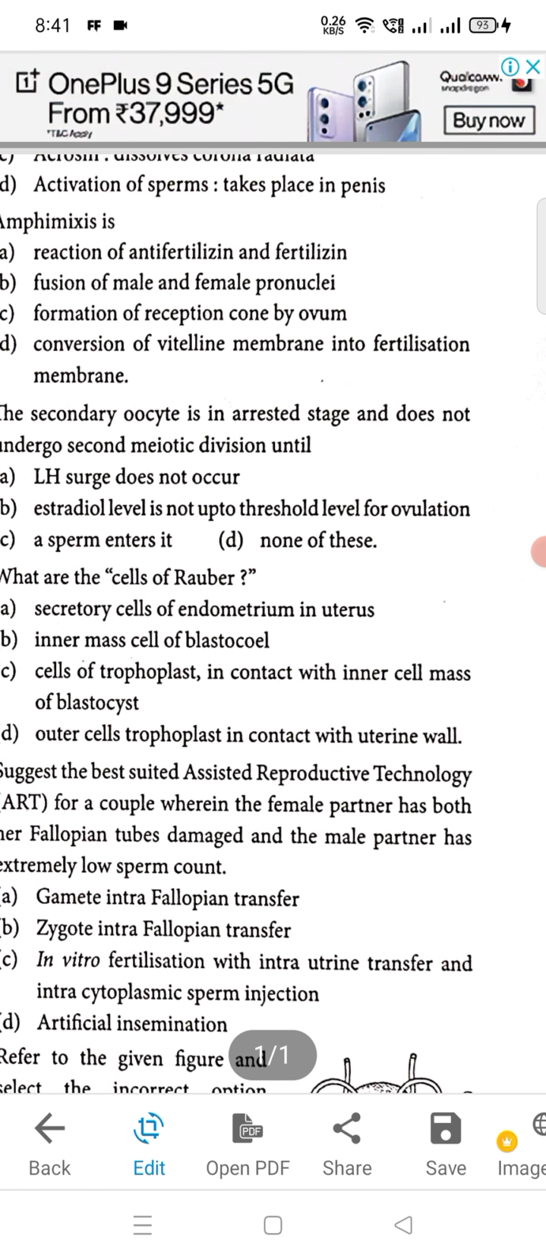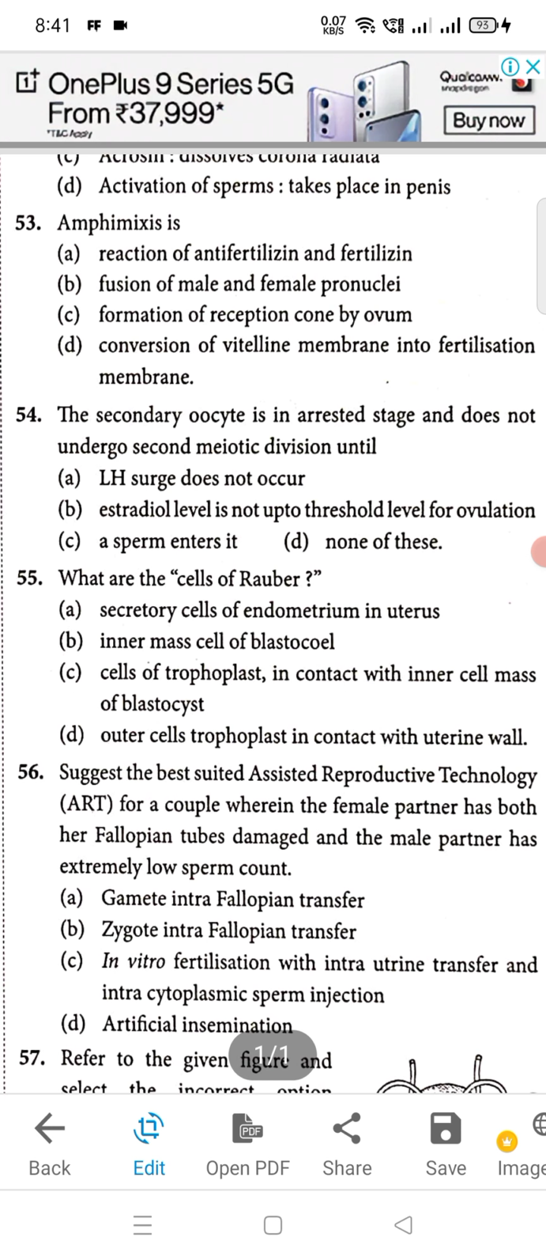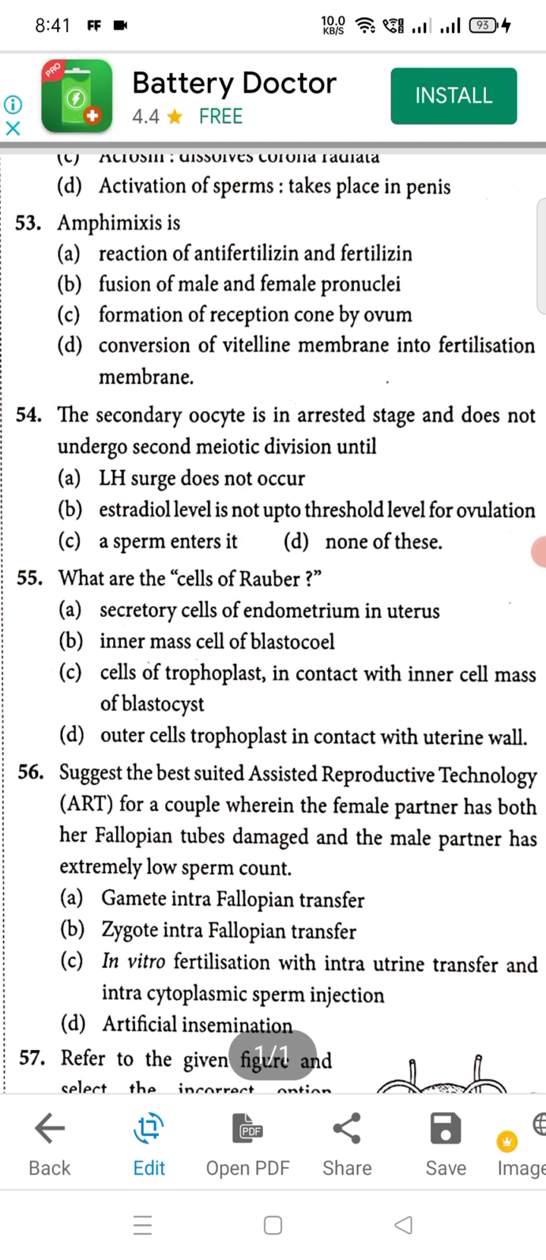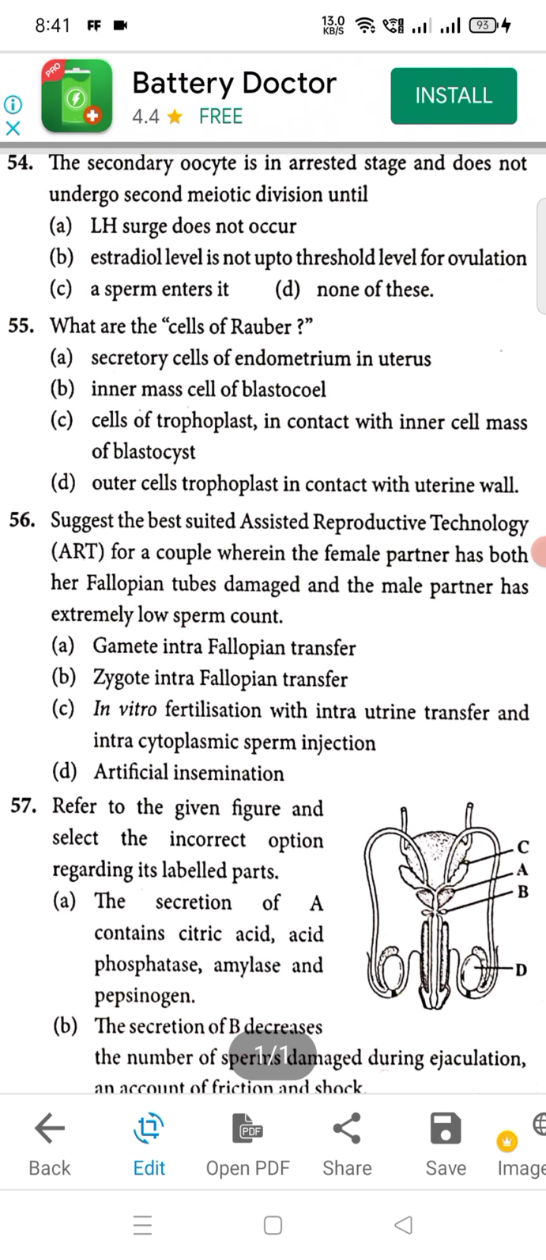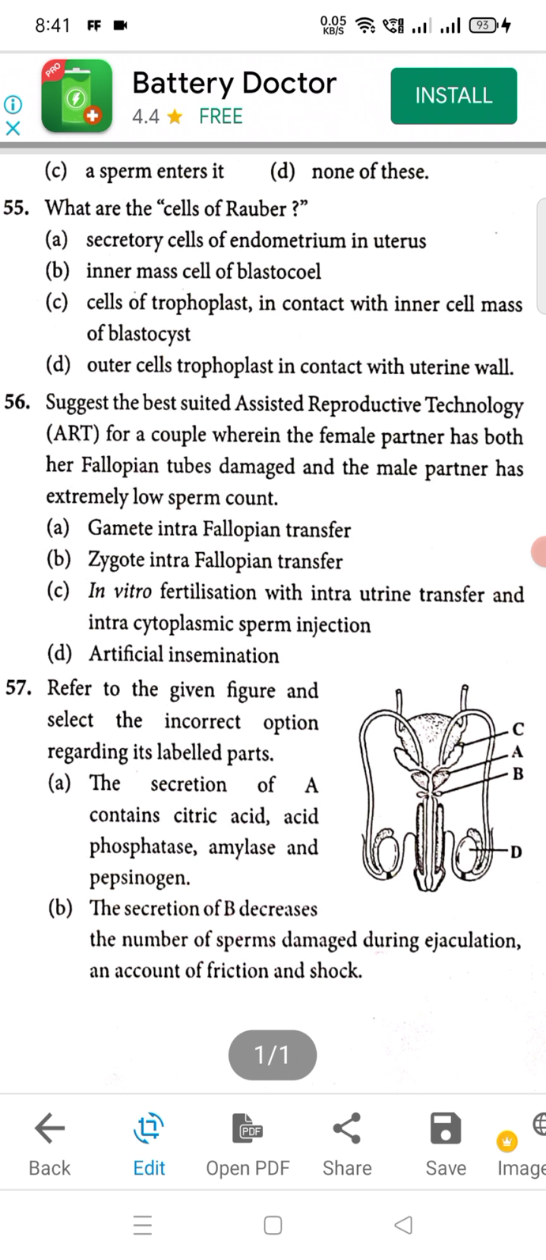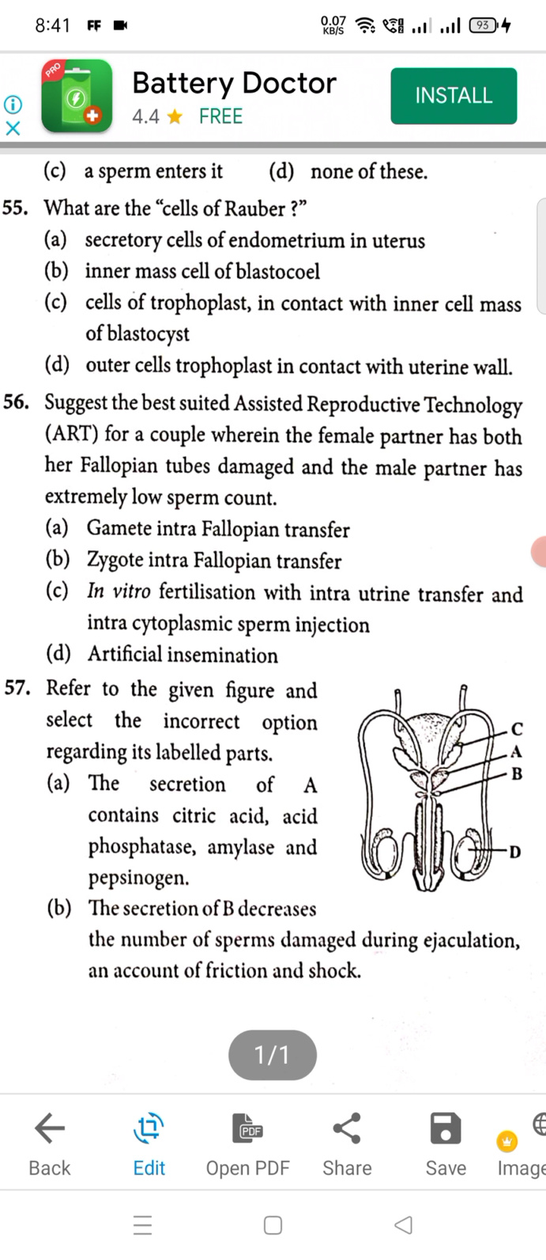Moving to question number 54, C will be the right answer. Then question number 55, D will be the right answer. 56, the answer should be C. And male reproductive system, that is 57, a figure based question, option D will be the right option.